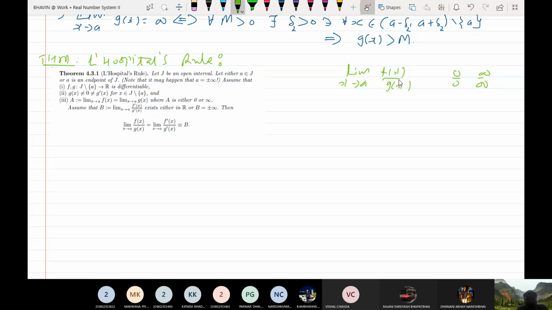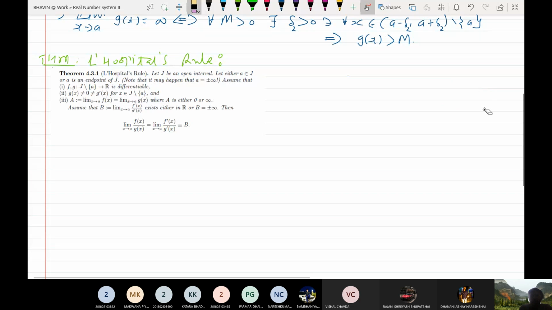Provided f and g are differentiable and g dash x is non-zero, then the limit of this function is exactly equal to the limit of f dash x upon g dash x, provided this limit exists. Do you remember? Yes, sir. Okay, so you have studied this result in semester 1. So today we are going to prove this result by tools and techniques of analysis.